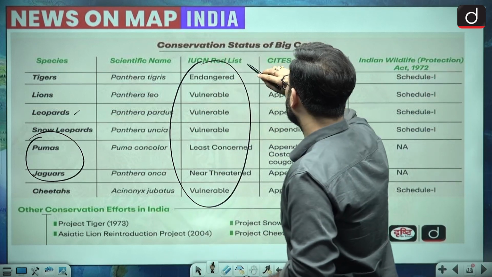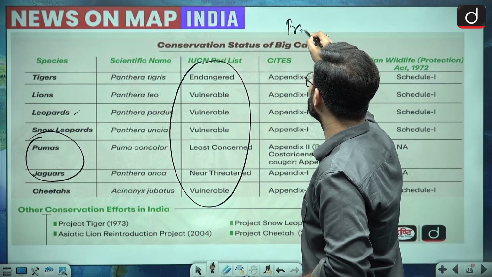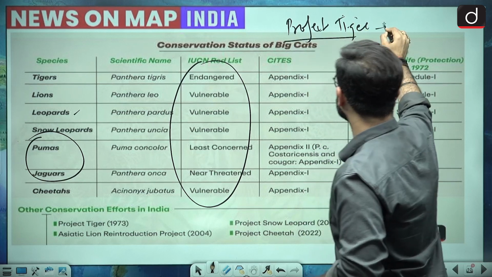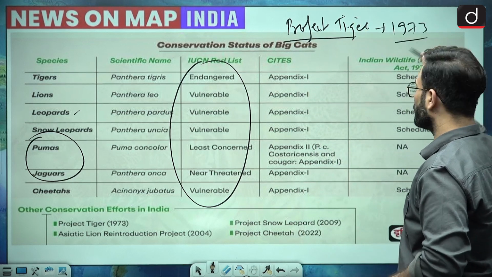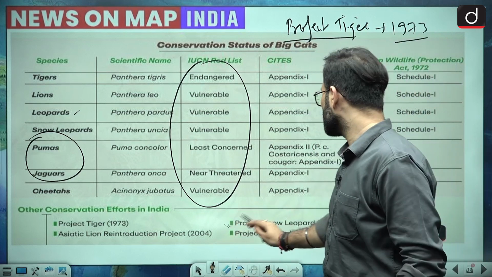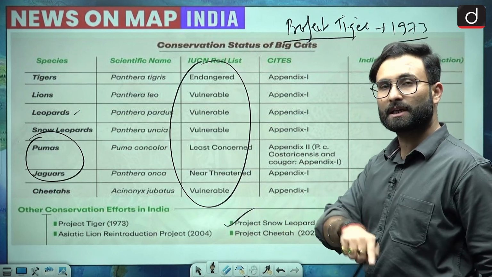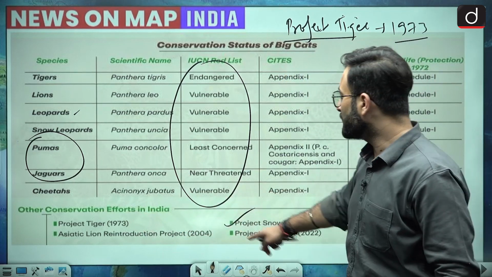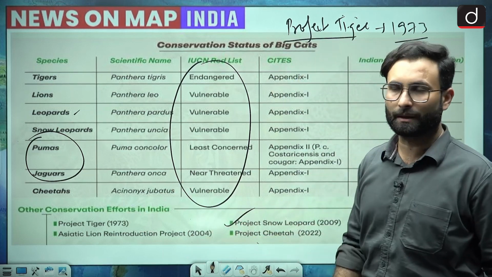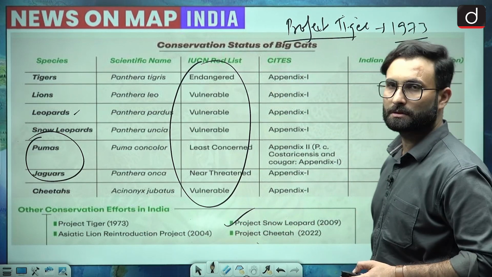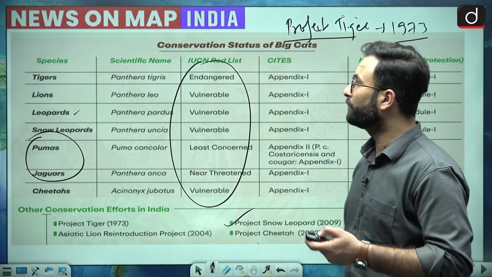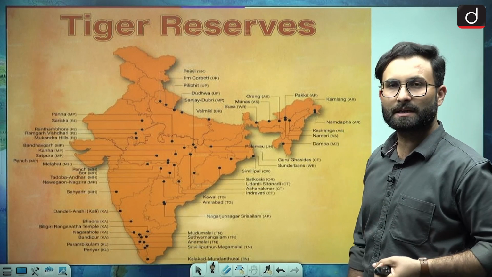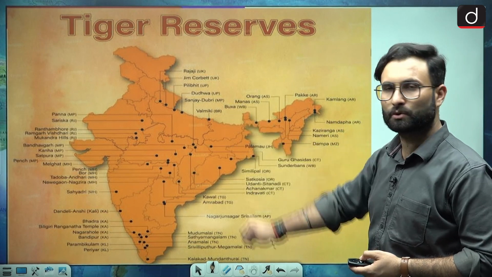Now when we talk about another important aspect, that is your Project Tiger. Project Tiger is also there in India, which was started in 1973. That is also important for you. Other than that, when we talk about the snow leopard, we have Project Snow Leopard, we have Project Cheetah, which was started recently in 2022, and Asiatic Lion Reintroduction Program starting from 2004. So these are the 4 conservation efforts in India which you should remember. Okay, so that is about these 7 big cats over here. Now let's move further to the next one. Before that, there is this picture which is giving you idea about the tiger reserves in India. Important tiger reserves has been given over here, so you can go through this picture as well.